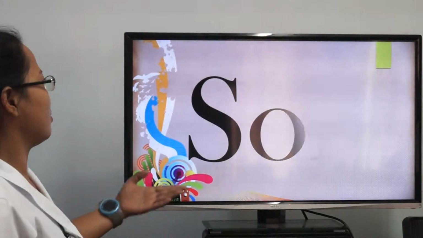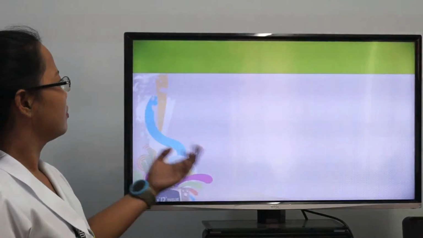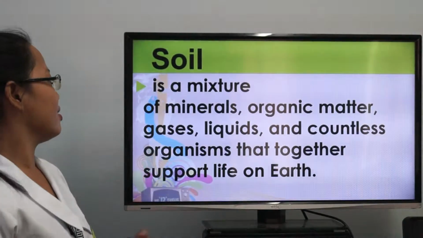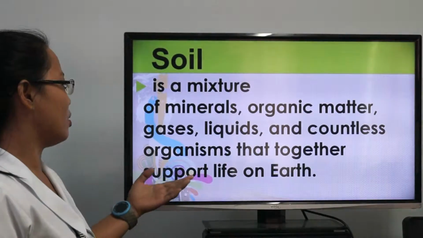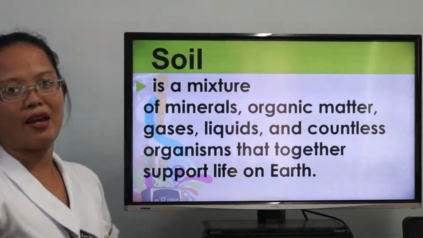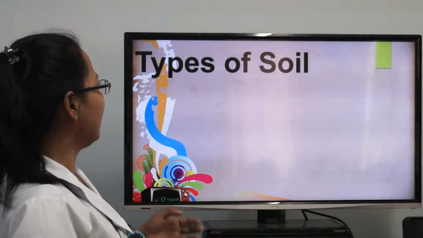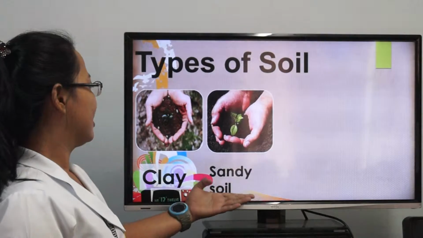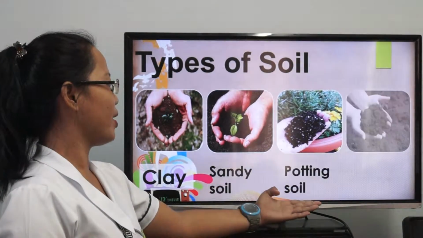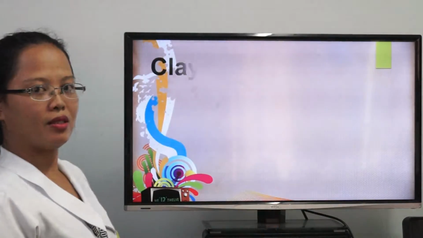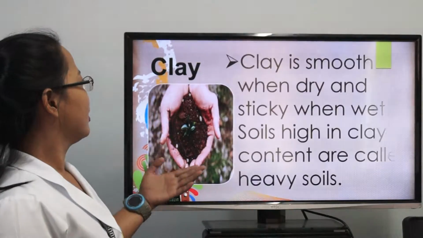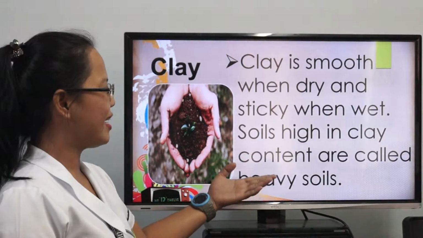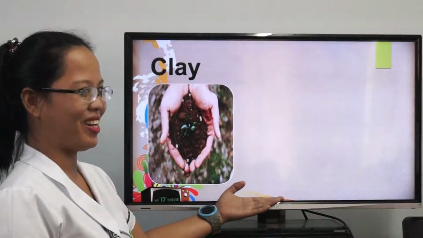And the second topic is all about soil. What is soil? Soil is a mixture of minerals, organic matter, gases, liquids, and countless organisms that together support life on Earth. There are types of soil. First one is clay, sandy soil, potting soil, and loam. The first one is clay. Clay is smooth when dry and sticky when wet. Soils high in clay content are called heavy soils.